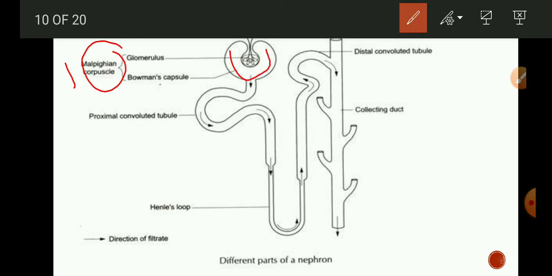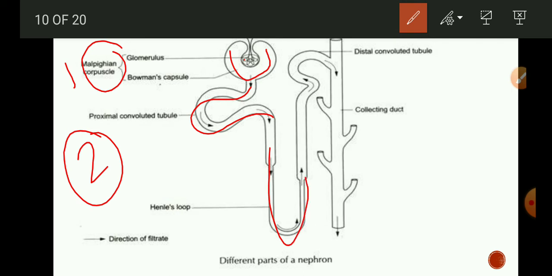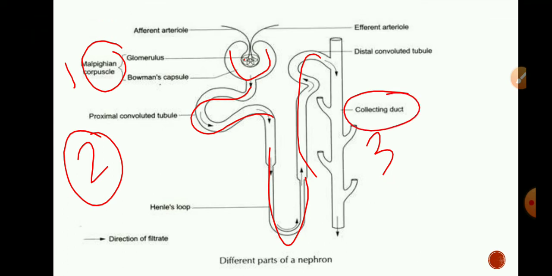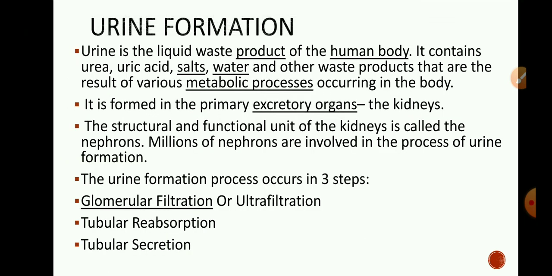So this cup-shaped structure is Bowman's capsule, in which you can see this thread-like structure or mass of capillaries, that is glomerulus. Another part is nephric tubule. Nephric tubule is a highly convoluted tube-like structure, which consists of proximal convoluted tubule, loop of Henle and distal convoluted tubule. And third part is the collecting duct. So these are the three major parts of nephron. Nephron is the actual structural and functional unit of our excretory system.